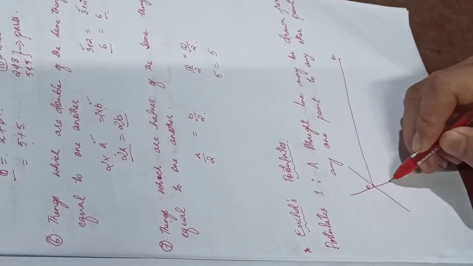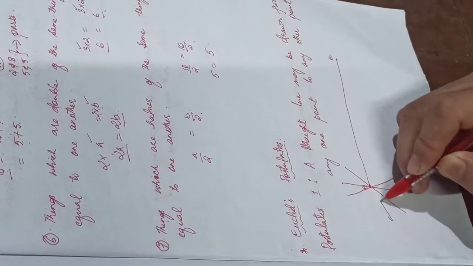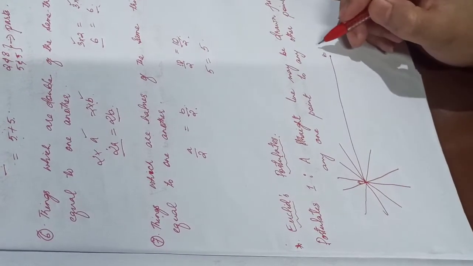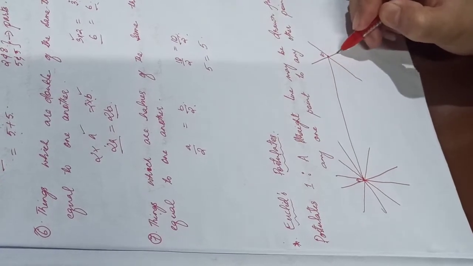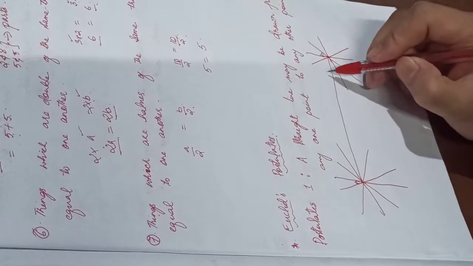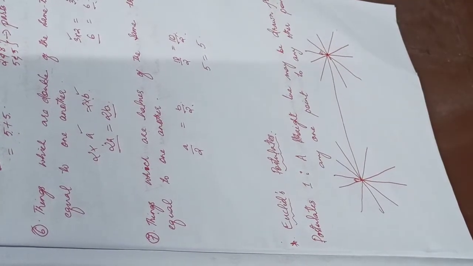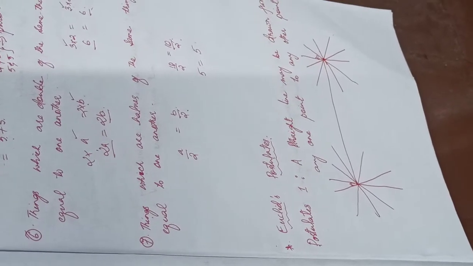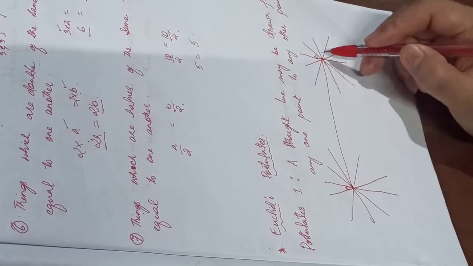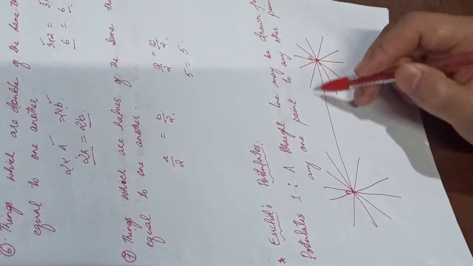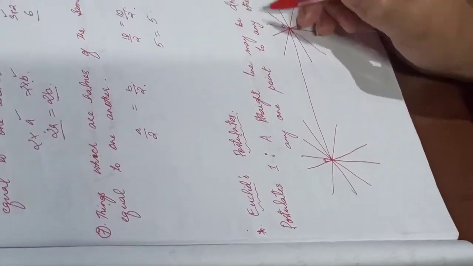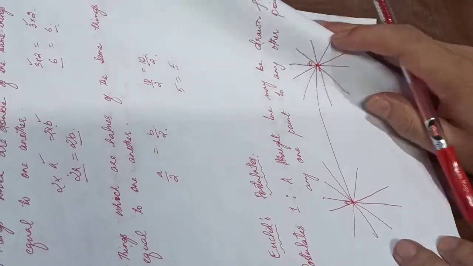This will be the unique line that passes through point A, and this at point B. Is it okay? No confusion, right? These lines drawn from each of these 2 points, they may intersect, but there will never be a second straight line, no matter what.